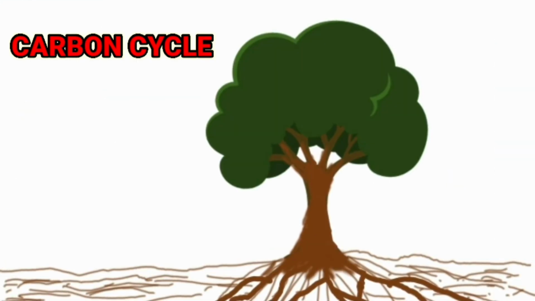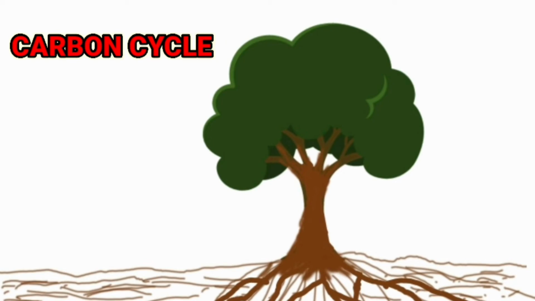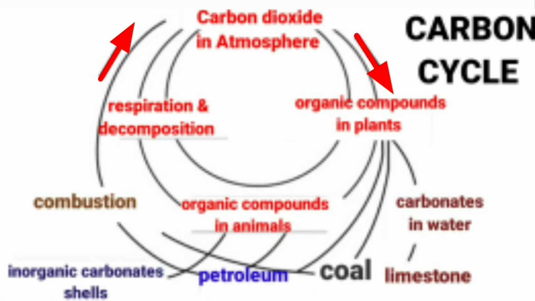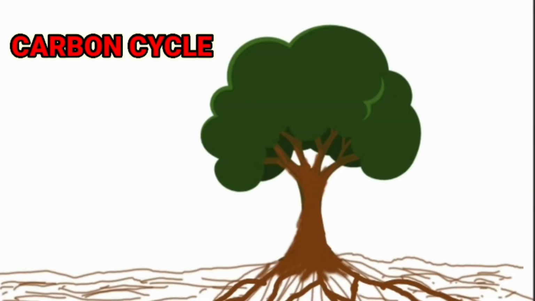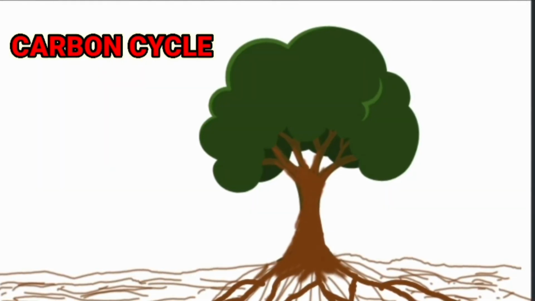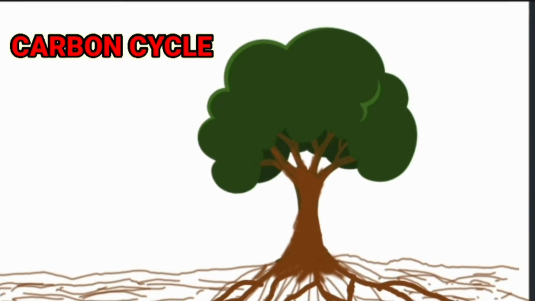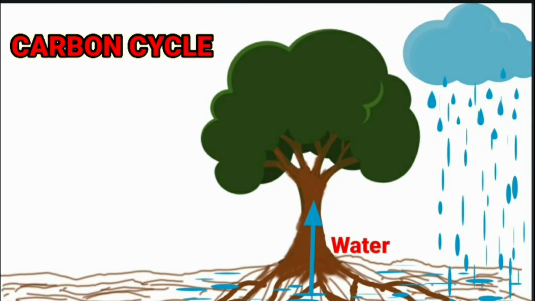Carbon is an essential component of biological molecules like carbohydrates, fats, proteins, vitamins, nucleic acids, etc. The carbon cycle is based on the creation and absorption of carbon dioxide. The major reservoir of carbon is the atmosphere, where it exists as carbon dioxide. The carbon cycle functions as follows.